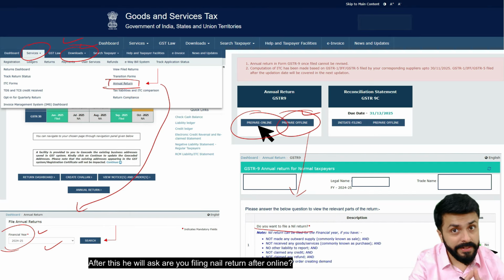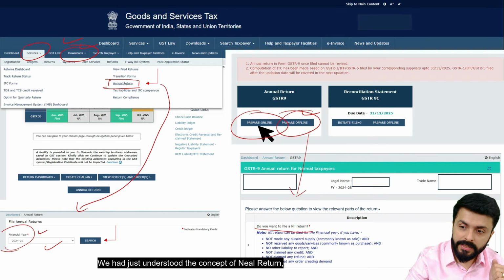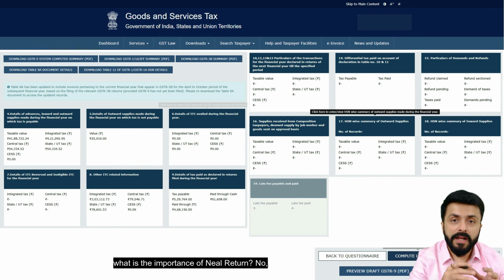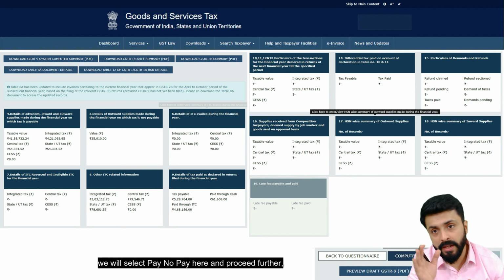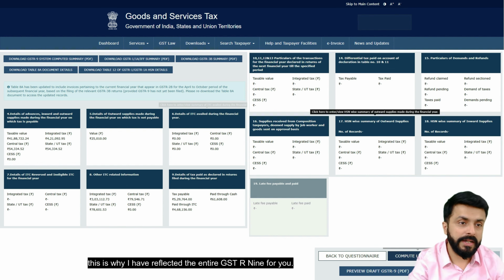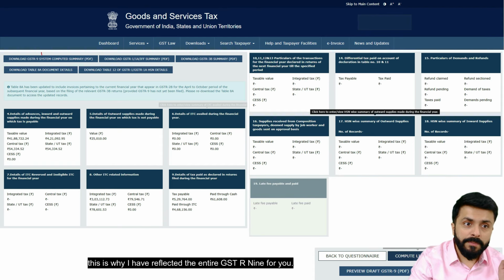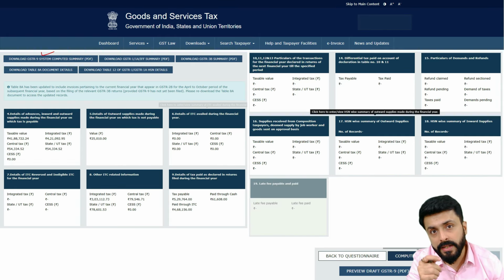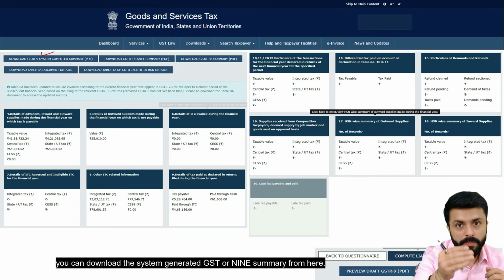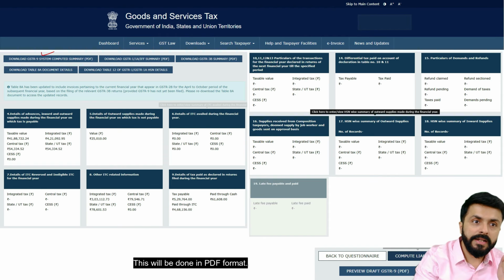After this, it will ask, are you filing a nil return? We had just understood the concept of nil return and its importance. No. We will select No here and proceed further. Now our summary will open here. This is where the entire GSTR 9 is reflected for you. First of all, you can download the system generated GSTR 9 summary from here. This will be in PDF format.